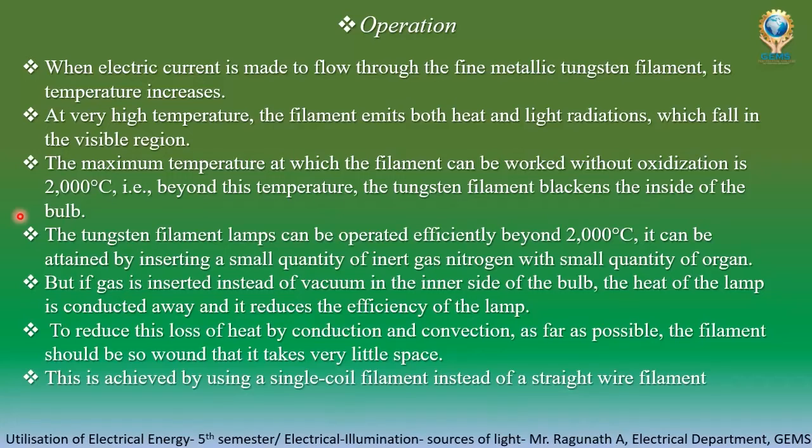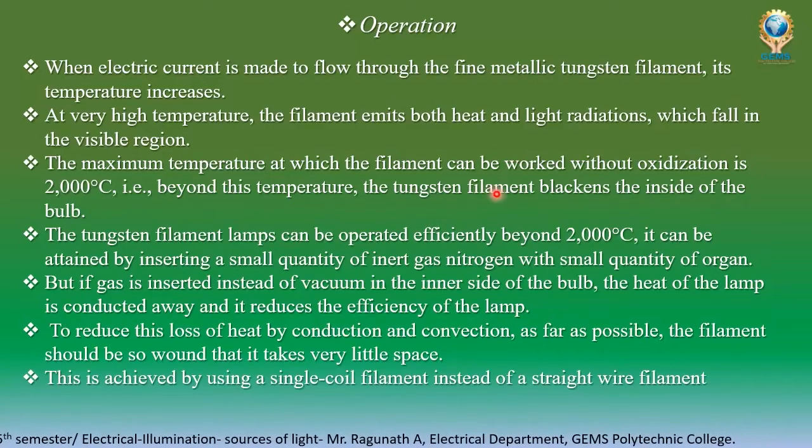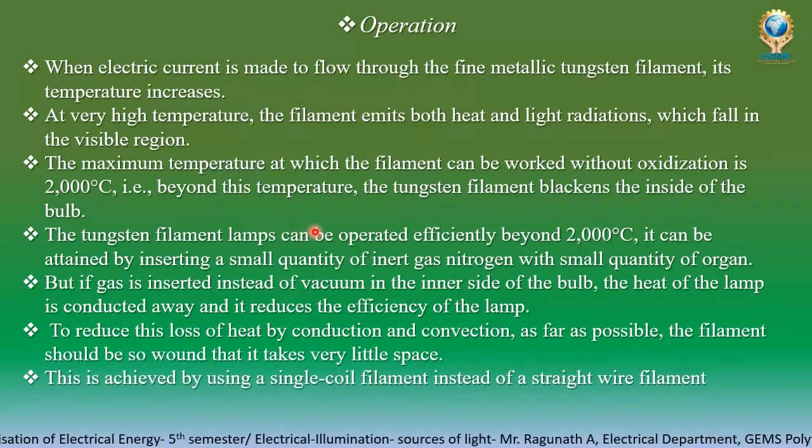Beyond that temperature, the tungsten filament blackens inside the bulb. It will become black, so this is a disadvantage. For rectifying this problem, we have to do something. So what the scientists did is they tried to fill some inert gases.